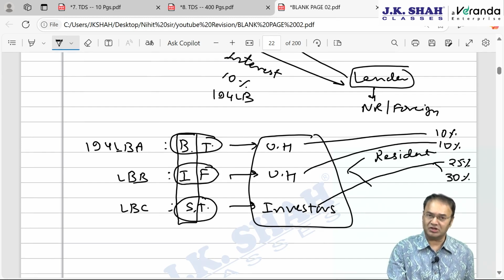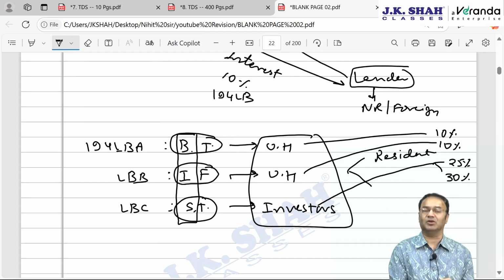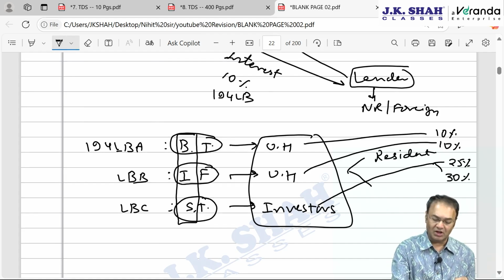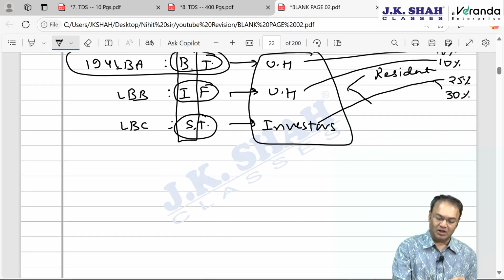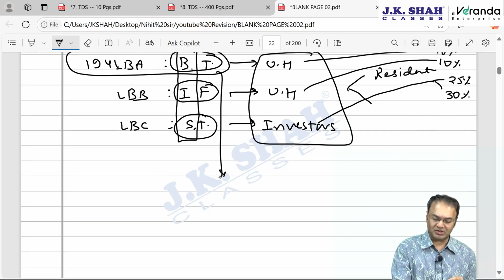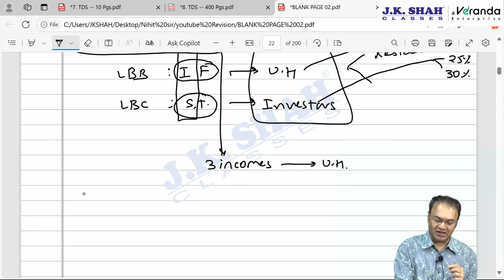And if non-resident or a foreign company, then rates are different slightly for these three chapters. One by one we'll be discussing. First of all, business trust. Let's start with business trust. If you recollect, three incomes of business trust are exempt. Whatever is exempt, when passed on to unit holder, in the hands of unit holder, such incomes will be taxable under pass-through status. Which three incomes are exempt in the hands of business trust?